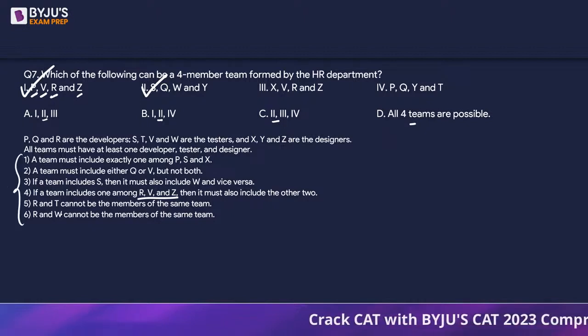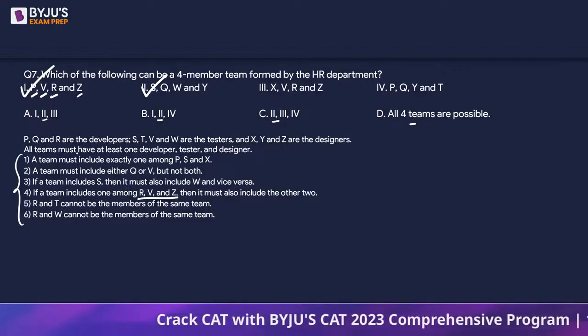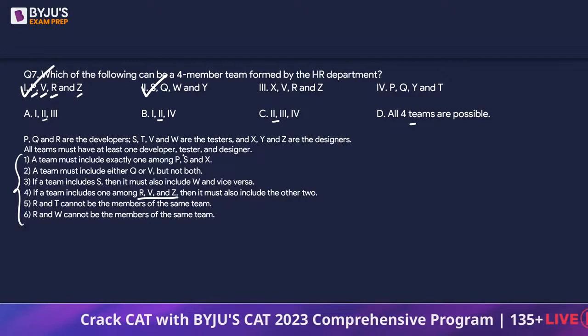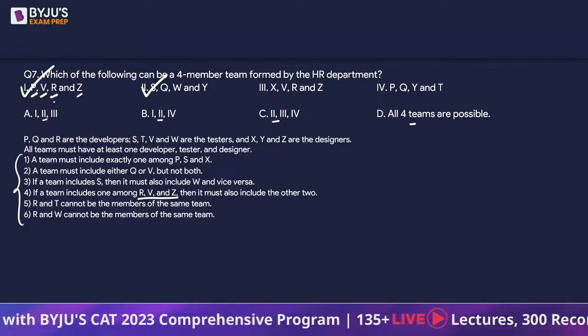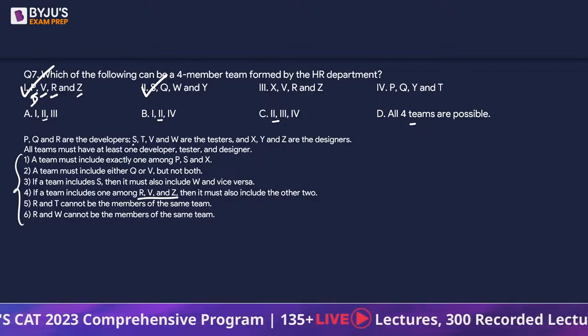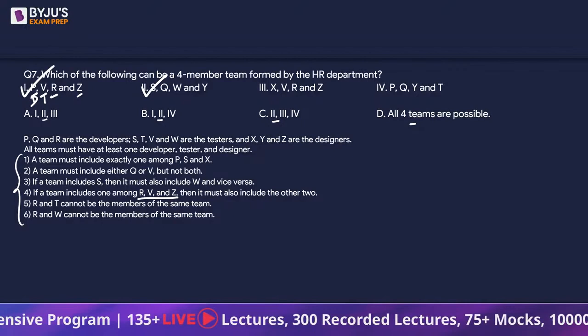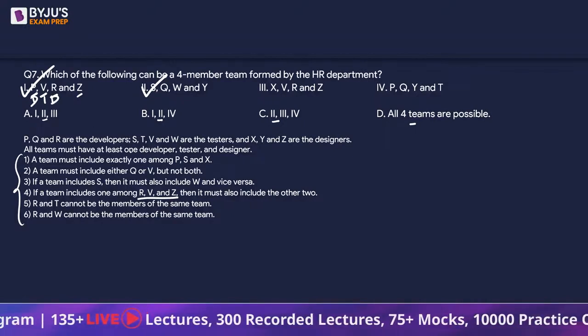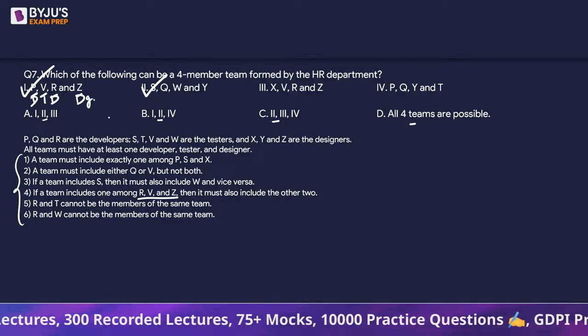Now, we'll have to check one more thing. All teams must have one developer, tester and designer. So P is a developer, so we are done with the developer. V is a tester, so we are done with V. R is a developer, so one more developer we got, and Z is a designer, so we got the designer as well, right?